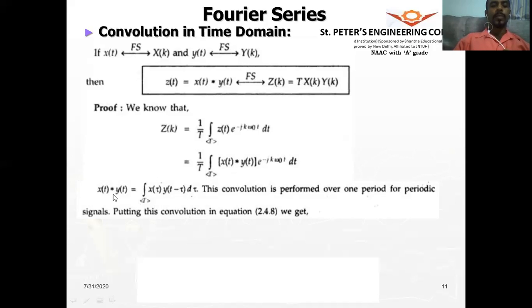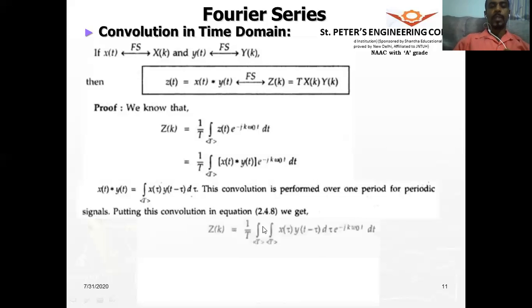the convolution formula: integral, instead of minus infinity to plus infinity, this will be over one period, x of tau, y of t minus tau, d tau. So this is our convolution formula for periodic signals. All right. Now, because we have to find x of t convolved with y of t, we are substituting this formula.